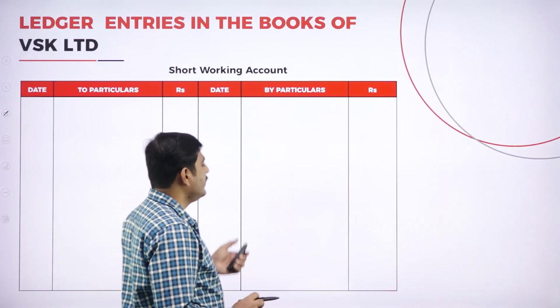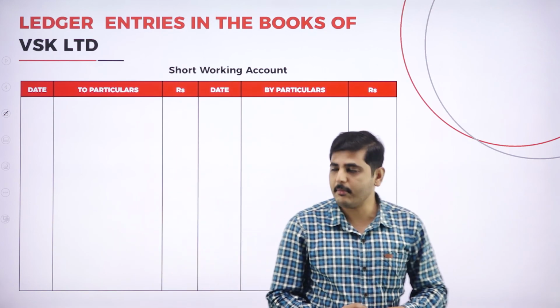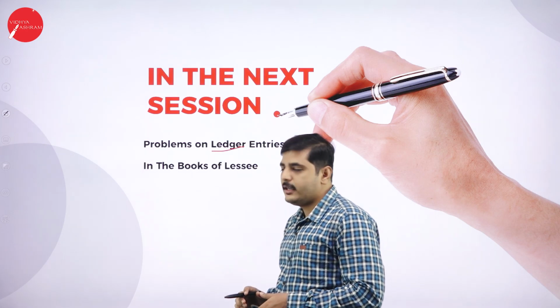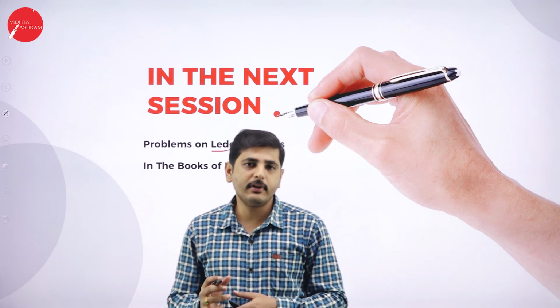Okay, so this type of problem you can expect for 10 marks. In the next session we'll do ledger entries in the books of lessee with minimum rent and short working also.